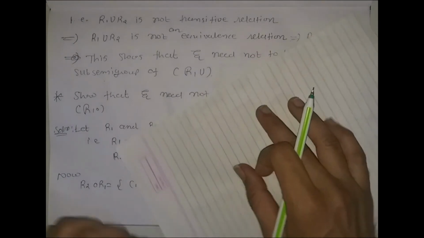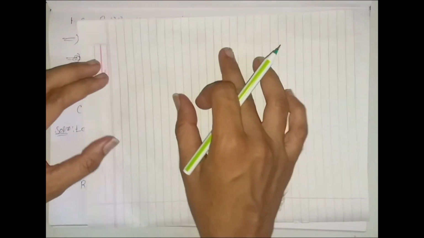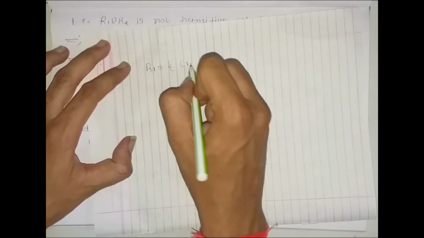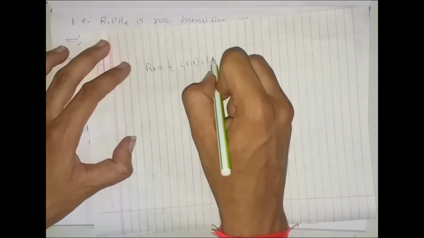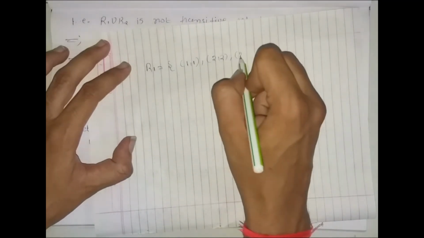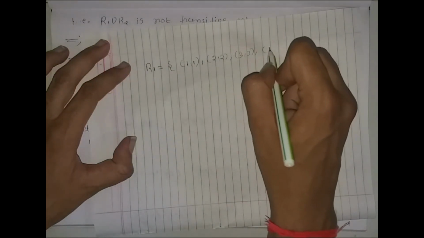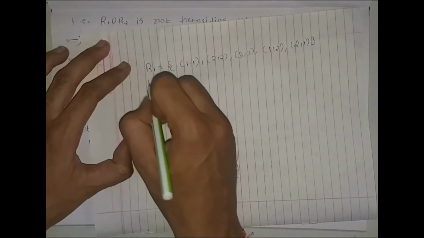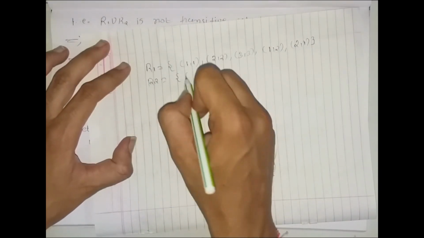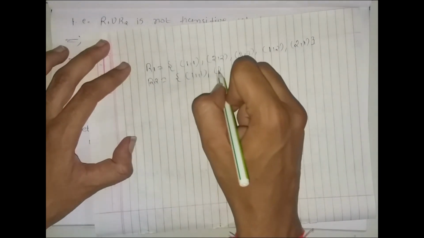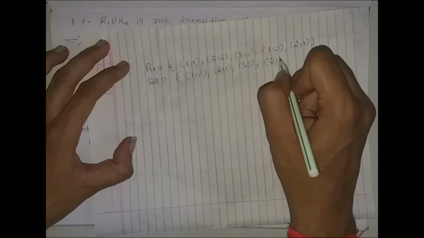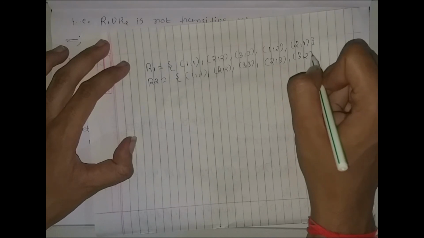Here, what is R1? R1 is (1,1), (2,2), (3,3), (1,2) and (2,1). And R2 is (1,1), (2,2), (3,3), (2,3) and (3,2).